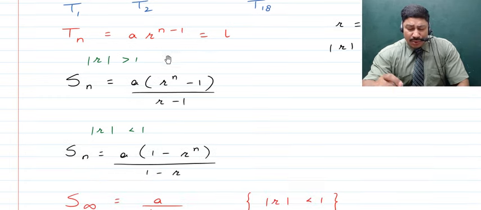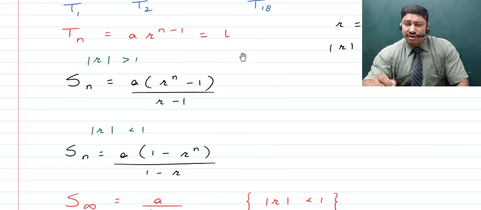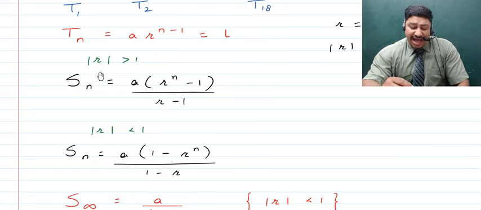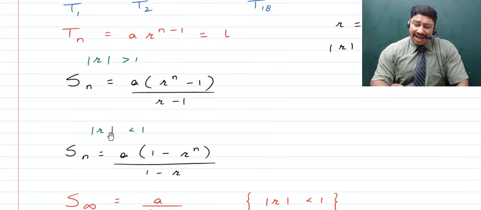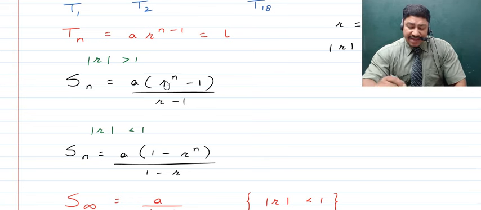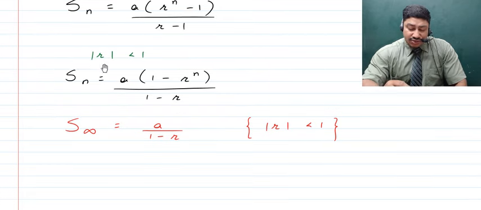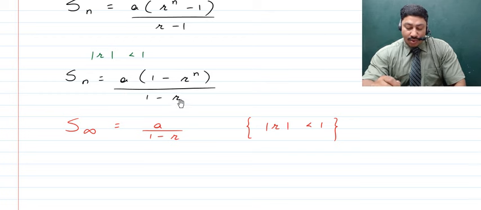Now remember here, children, when we are to find out the sum of n terms of a geometric progression, then we have two cases. The first case is when the common ratio R has its modulus greater than 1, and the other case is when the common ratio R has its modulus less than 1. When it is greater than 1, then the formula for the sum of n terms is given by A times (R raised to the power n minus 1) divided by R minus 1. And when the common ratio has its modulus less than 1, then the sum of n terms is given by A times (1 minus R raised to the power n) divided by 1 minus R.